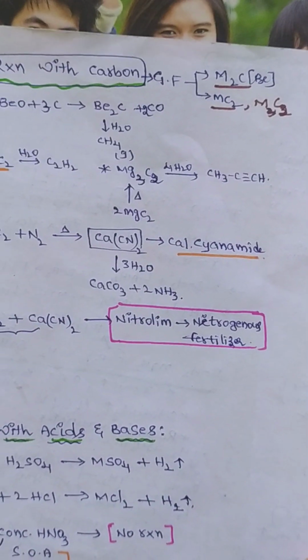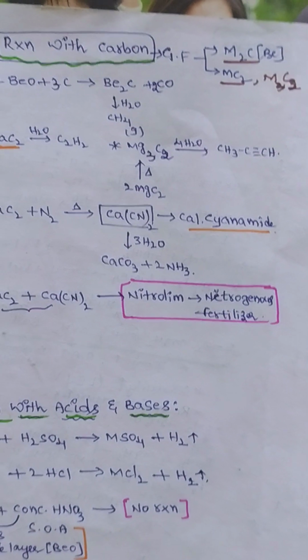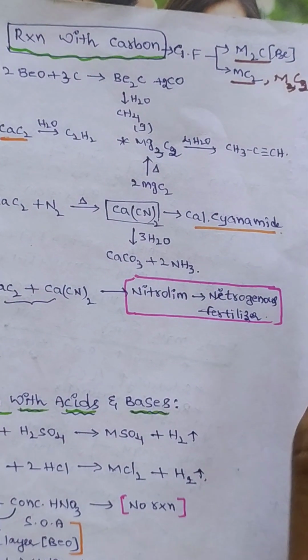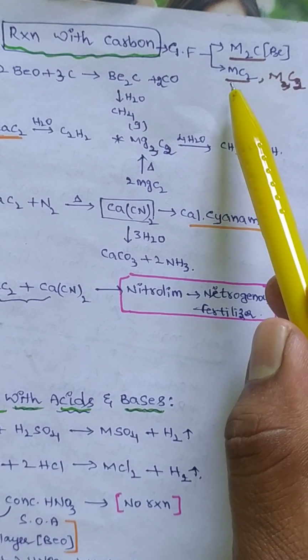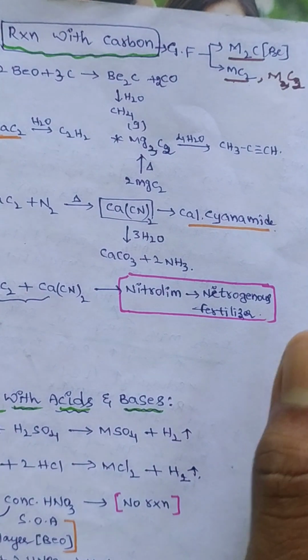Next one is reaction with the carbon. Now these group elements are reacting with the carbon, then generally they are forming two types of carbides. One is called M2C type, that is beryllium. MC2 type, magnesium, calcium, strontium, they are forming.